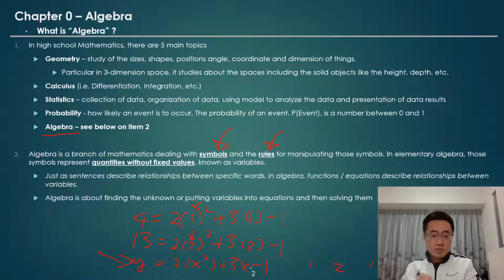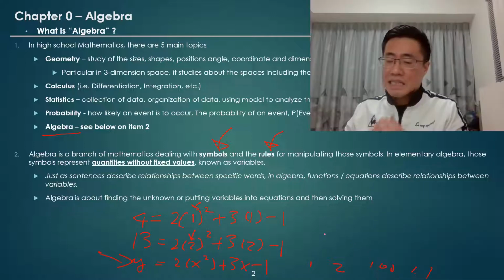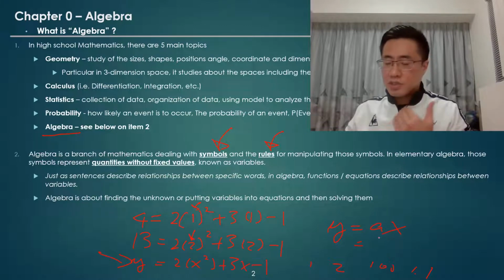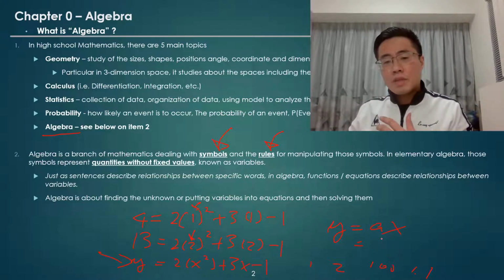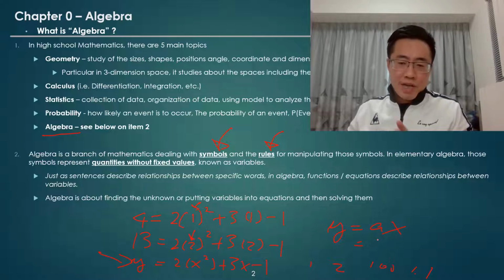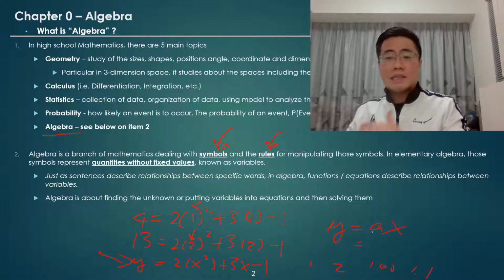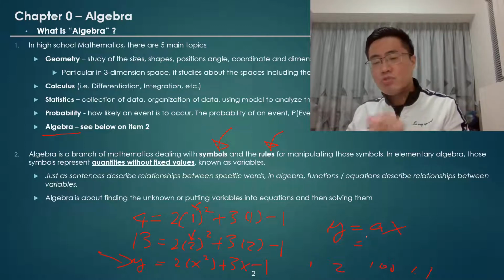In addition to the quadratic function, we also have many different types of function. One very simple example is the linear function, which is something like y equals ax. x is the input, y is the output, and a is just a constant. By expressing the variables in a formula, it can have a lot of applications in real world examples.